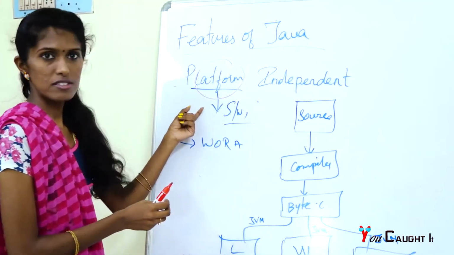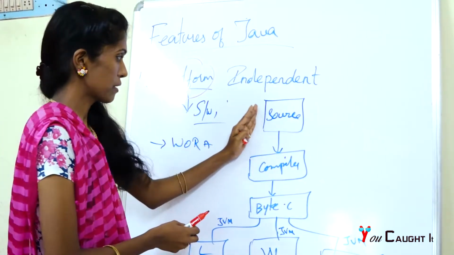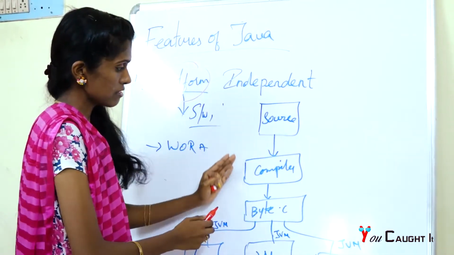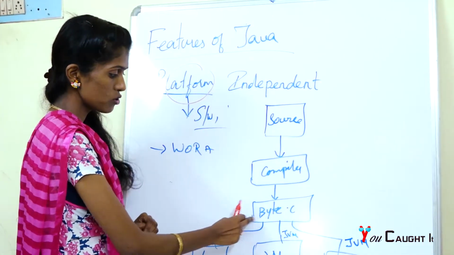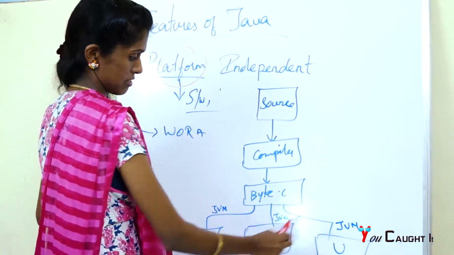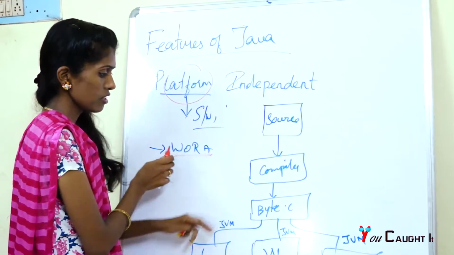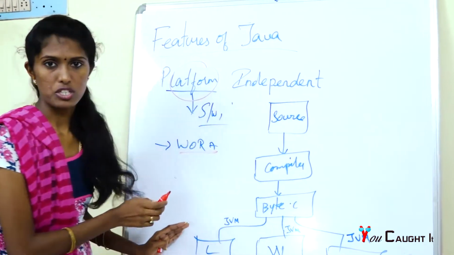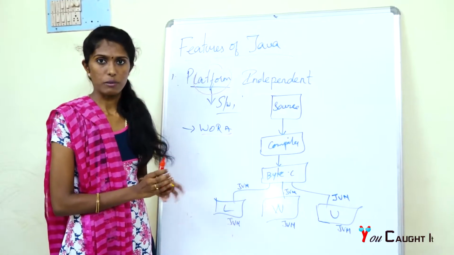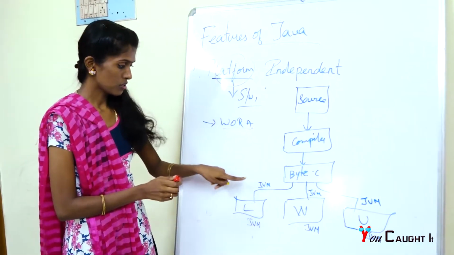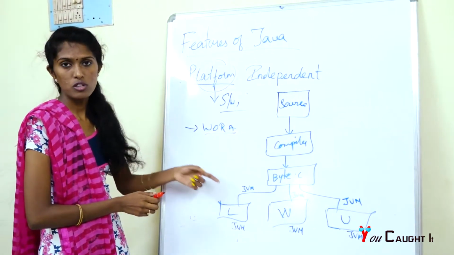So how is this common to all environments? Let's take this as your source file, your source program. Your source program is compiled by the compiler and generates bytecode. This bytecode is common to all systems because it is designed in a way that is write once and run anywhere. So the bytecode is common to all machines. Once your machine has a Java virtual machine, it can run any Java program. This bytecode is given as input to the Java virtual machine, which converts bytecode into machine code.